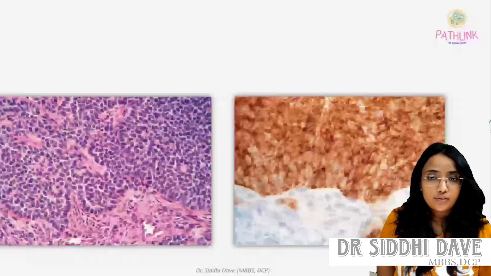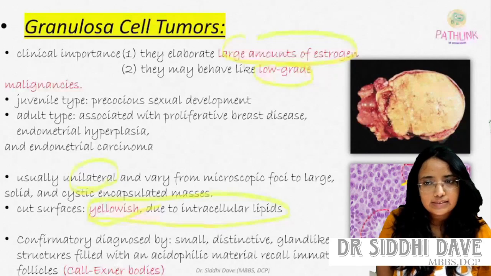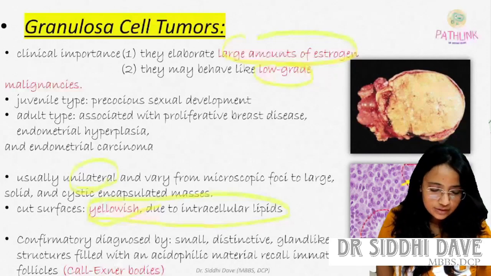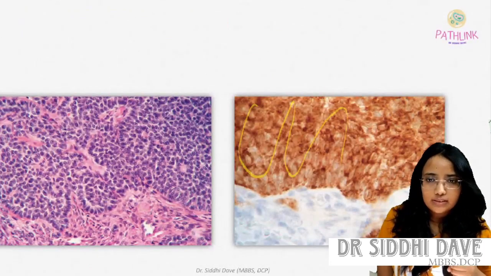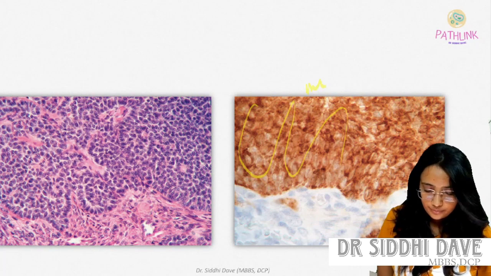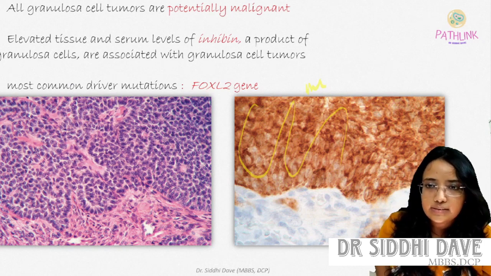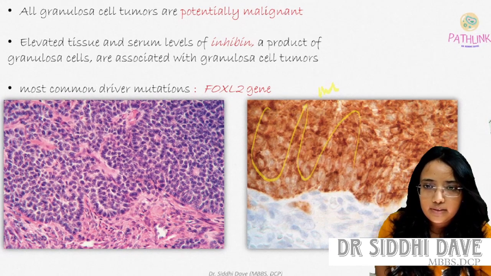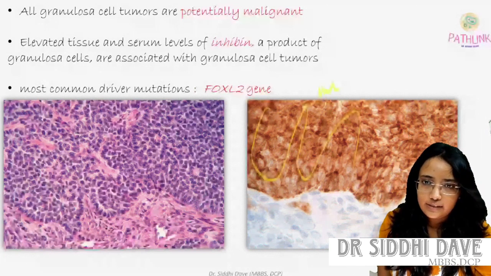In granulosa cell tumor, one IHC marker is very peculiar, and that is inhibin. In the immunohistochemistry slide, you are seeing full positivity, full of inhibin in the granulosa cell tumor. All granulosa cell tumors are potentially malignant. Elevated tissue and serum levels of inhibin, a product of the granulosa cells, are associated with granulosa cell tumor. Most commonly the driver mutation is in the FOXL2 gene.